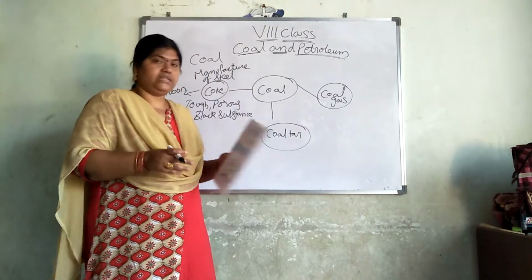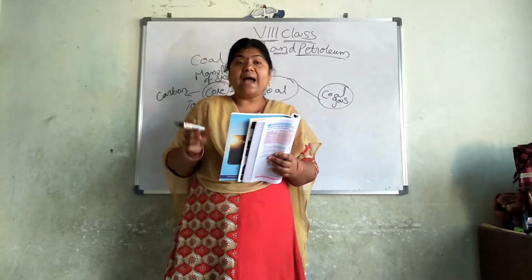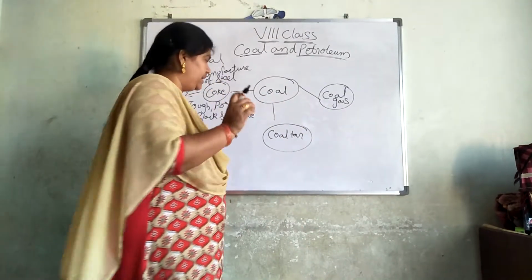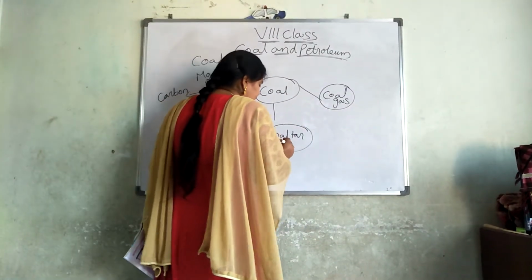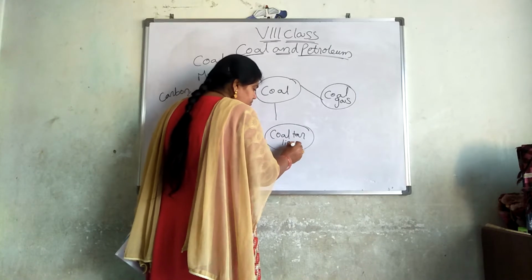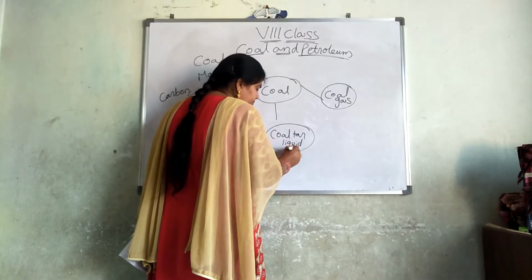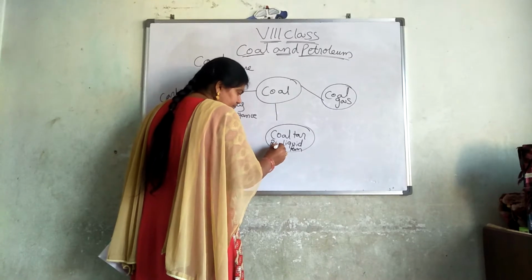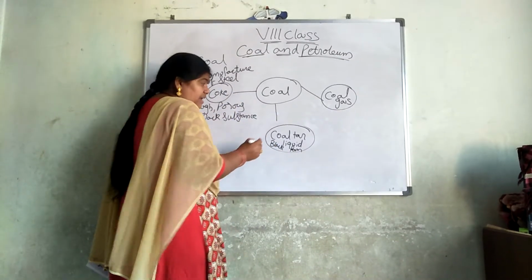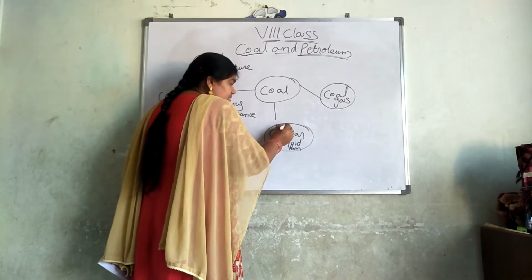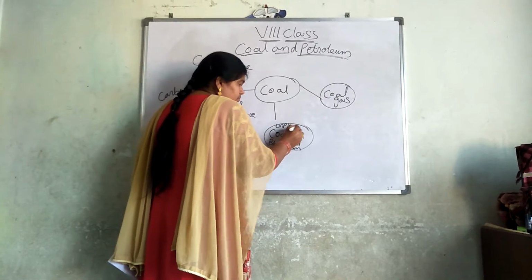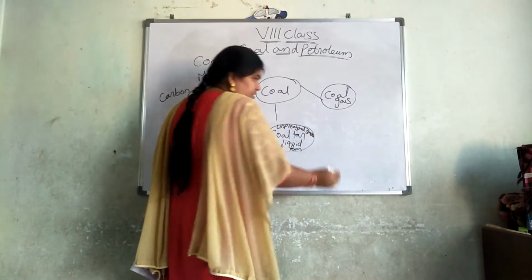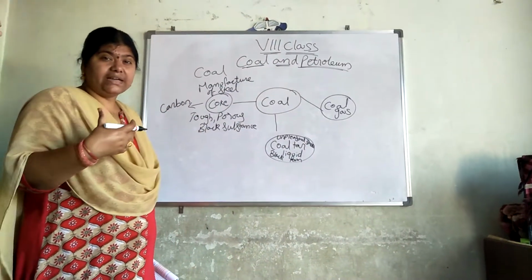Coal tar is a black colored thick liquid with an unpleasant smell. That is not good to take inside.